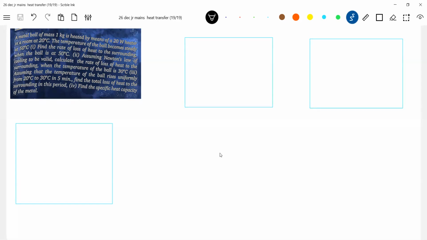So there's a heater coil. Let me write it here. This is a heater. Now how will that get heated up? Okay, let's not bother. So what is the power of that heater coil? 20 watt.